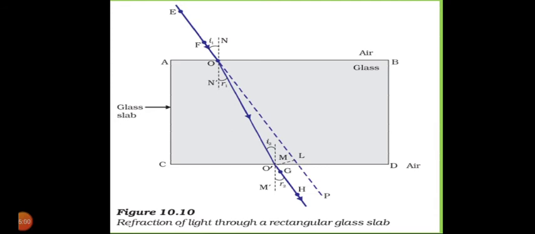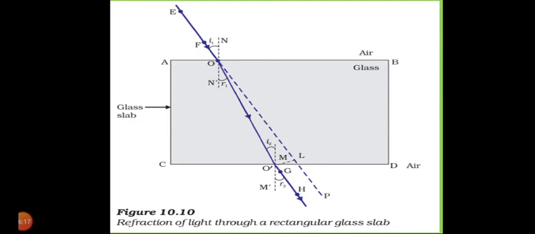Now if we join these, we get the refracted ray, and then we draw perpendiculars to the two faces of the slab at the points. Here we have to measure the angle of incidence and the angle of refraction.